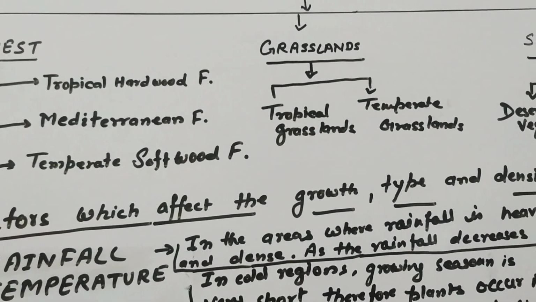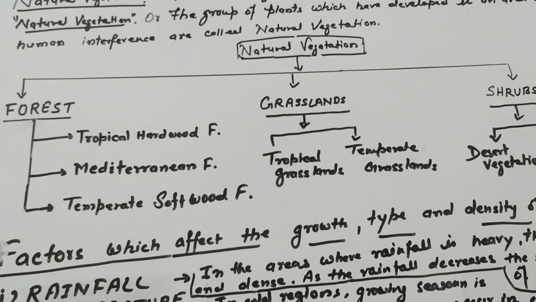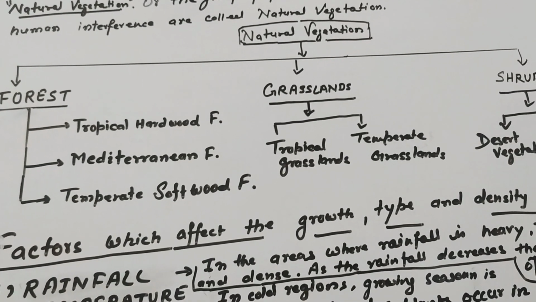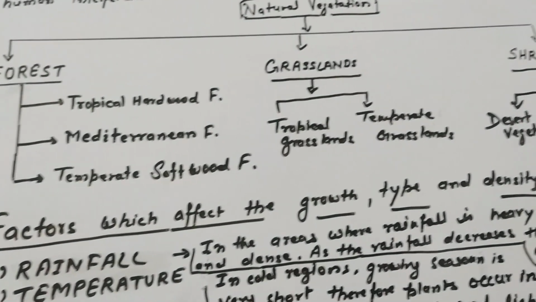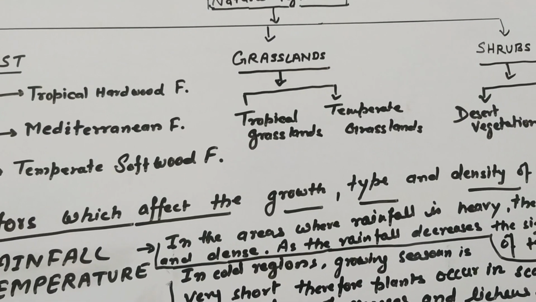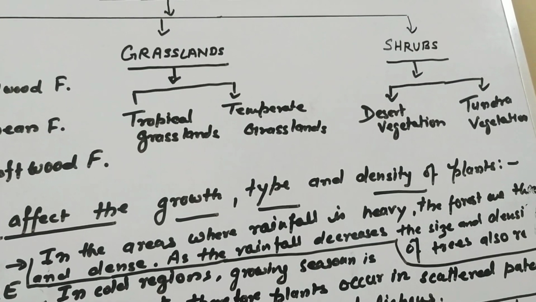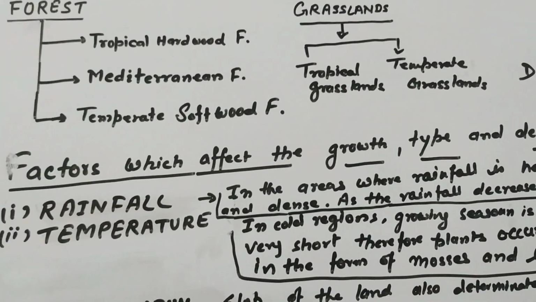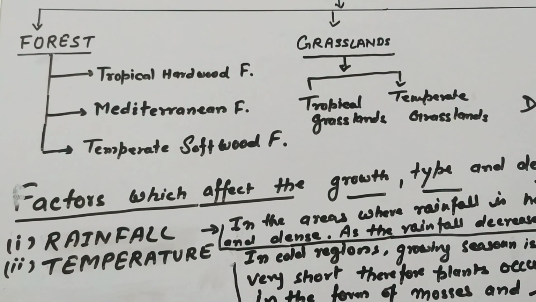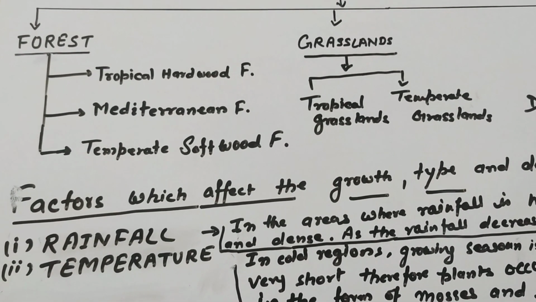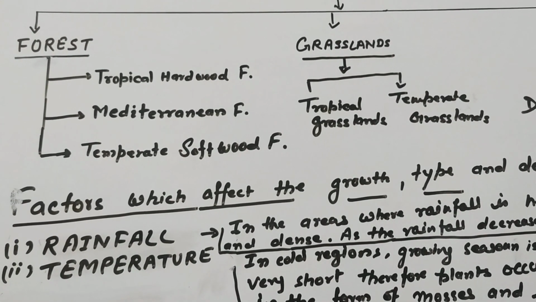In previous classes, we have already discussed the distribution of vegetation in class 7. You already know about the tropical grassland, temperate grassland, desert vegetation and tundra vegetation. In this class, we will discuss the different types of forest. The forest is mainly categorized into three groups.